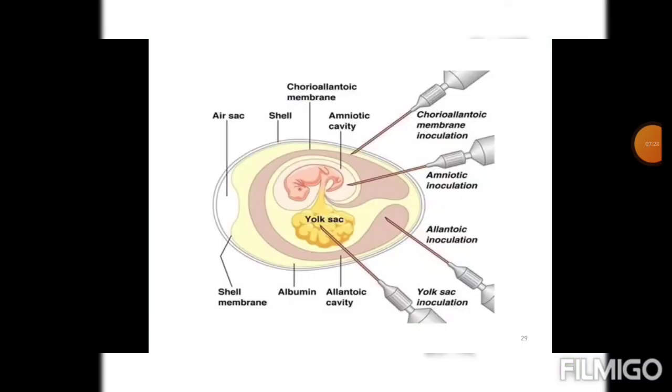Students, see the figure here. All the steps are given. Here the yolk sac, allantoic cavity, then chorioallantoic membrane, amniotic inoculation. All these are the steps given in this figure.